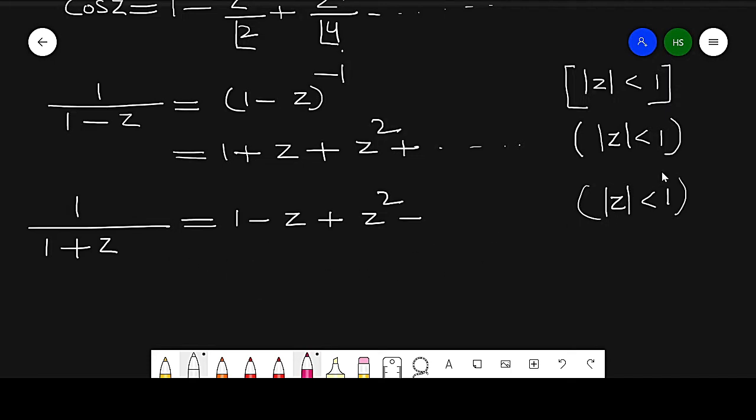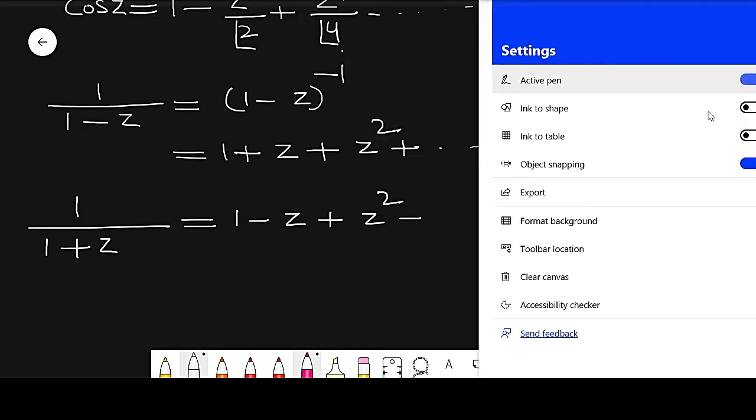Now after that, the next are cos hyperbolic z and sine hyperbolic z. If I take the example of cos hyperbolic z, this can be written in the form of exponentials. So what is cos hyperbolic z? It is e raised to power iota z plus e raised to power minus iota z over 2.